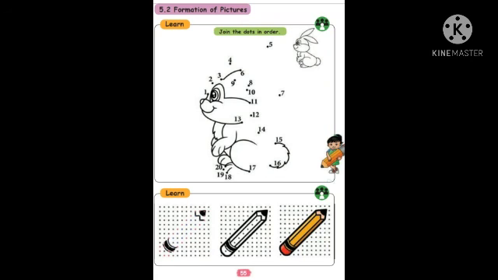Okay, the second one, learn. See, so many dots are there, and the right side two pencils are there. Okay, so what you have to do? The first one you have to draw lines properly. Look at the right side picture, then you have to draw line, then color it, look like pencil. Okay, very nicely inside you have to color it. After putting dot, join the dots, then you have to color it properly. Okay children? Okay, next shall we go to the page number 56?